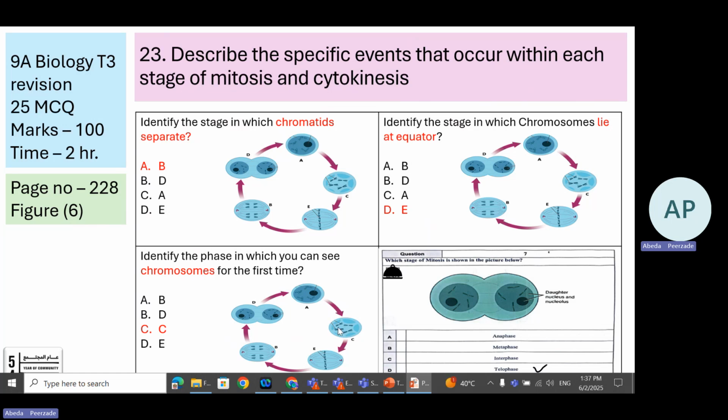These are all indirect questions. Letters are mentioned and what events are happening is described, and you need to identify the phase where this happens. Right? Now there is a question: you need to identify this phase. This is telophase, which is the last phase in mitosis.